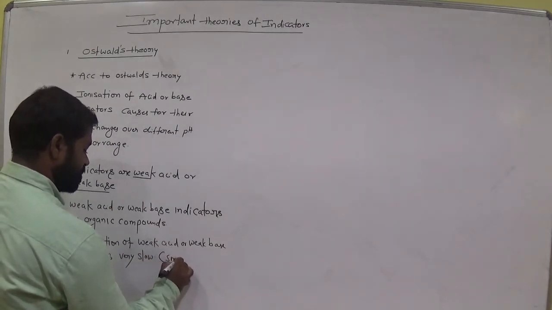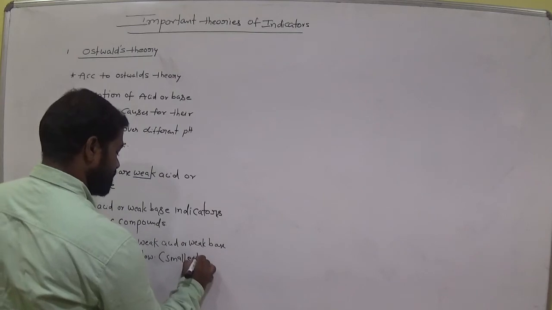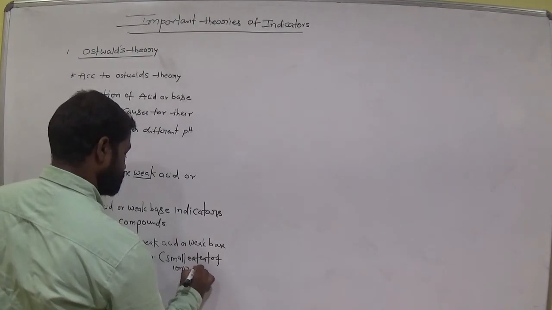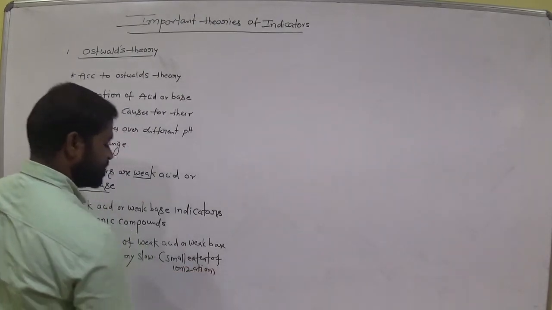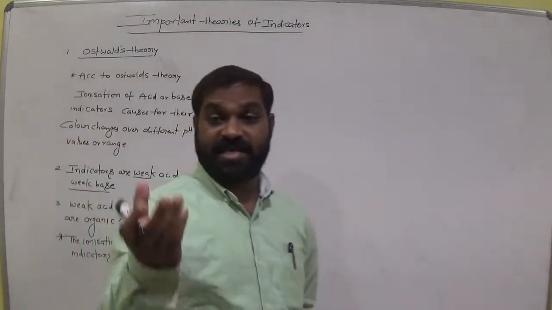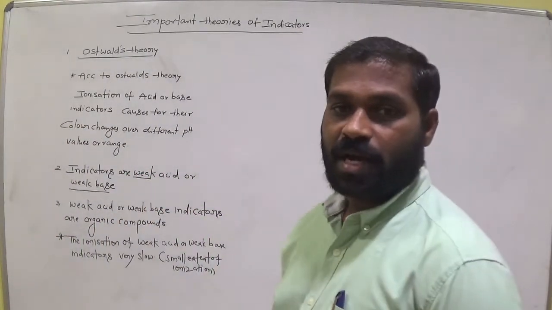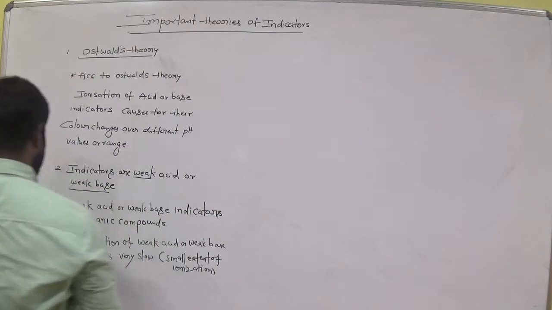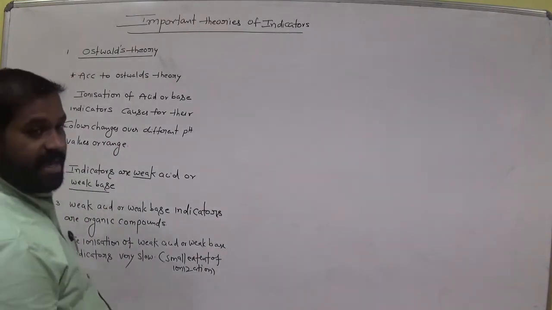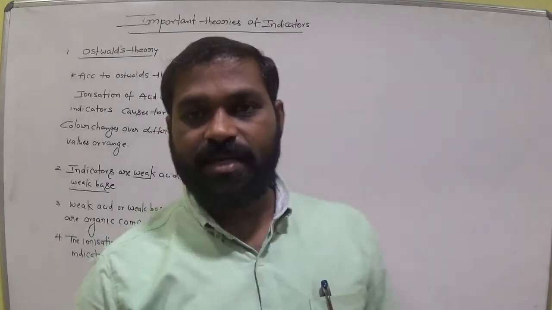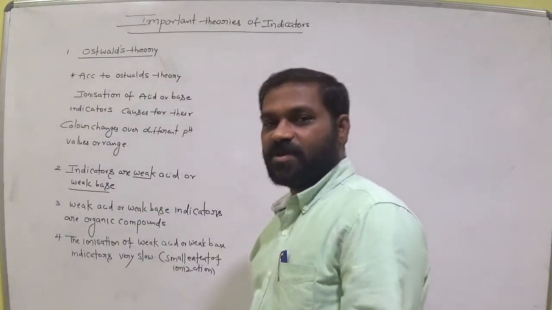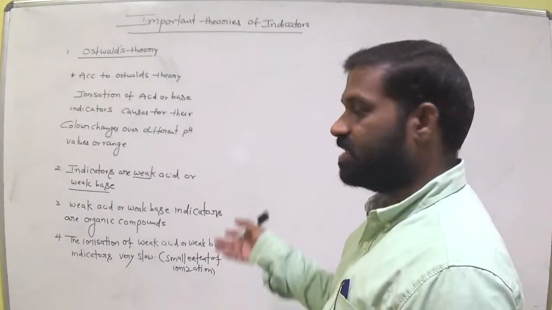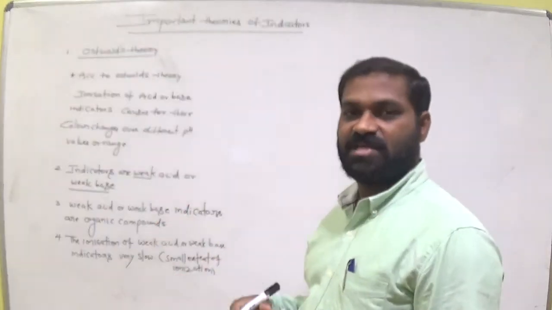That is, a small extent of ionization. That means few molecules undergo ionization. In the case of a weak acid, it is not completely ionized. Am I right? So keep this as the fourth point: weak acids or weak bases are not completely ionized. That means small extent of ionization, not 100% ionizable. Here we are discussing weak acid or weak base indicators. Okay, clear?